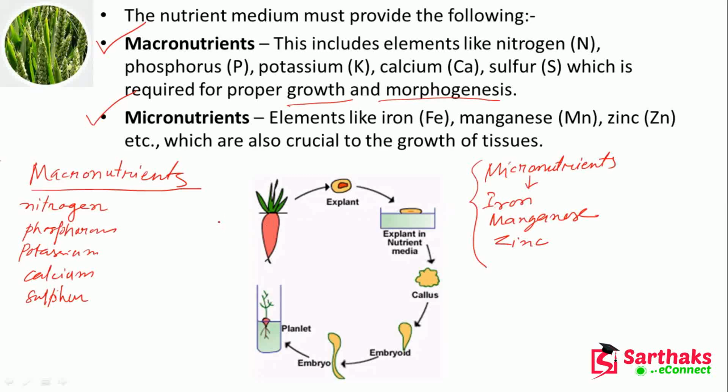So these macronutrients will help the plant for growth and morphogenesis. And these micronutrients are crucial to the growth of the tissues. Okay, so here it has been seen that if we are just taking one cell and putting it in the nutrient media, then an embryo will be created. From this embryo, the plantlet, and you can see that you can get a similar plant.